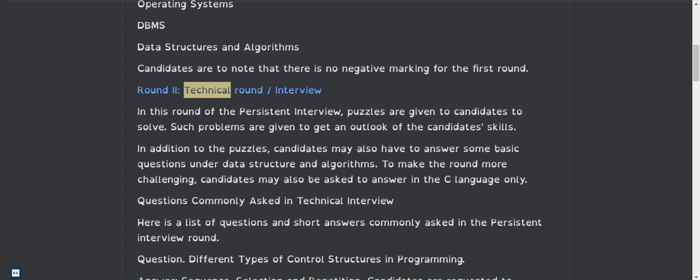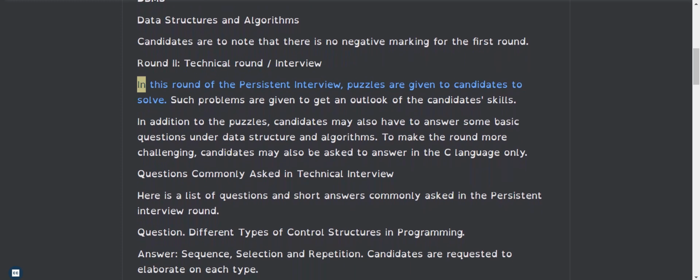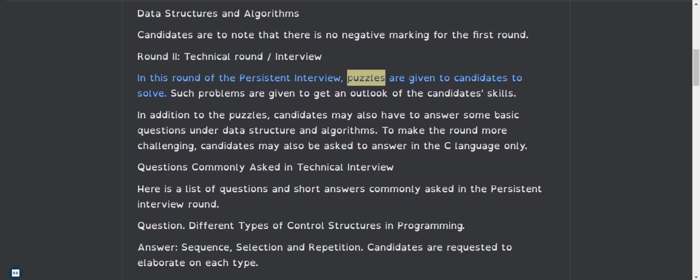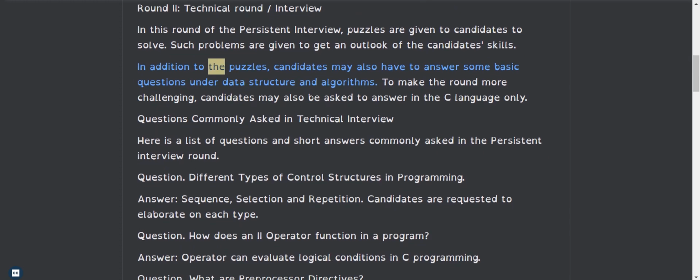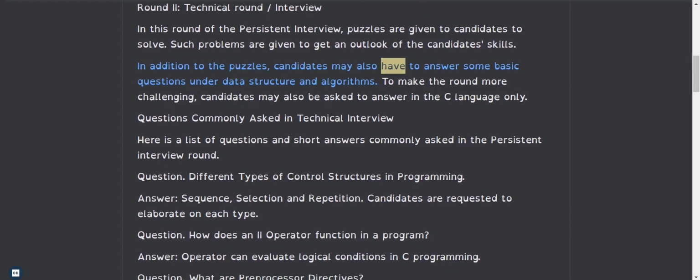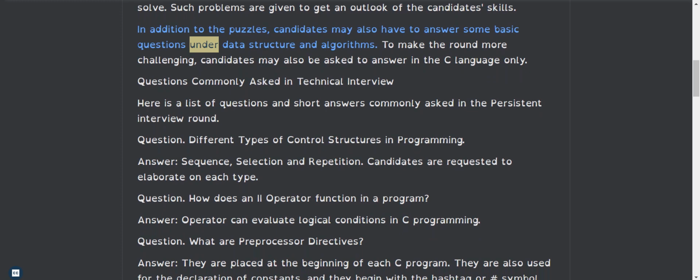Round 2, Technical Round Interview. In this round of the Persistent interview, puzzles are given to candidates to solve. Such problems are given to get an outlook of the candidate's skills. In addition to the puzzles, candidates may also have to answer some basic questions on data structures and algorithms. To make the round more challenging, candidates may also be asked to answer in the C language only.